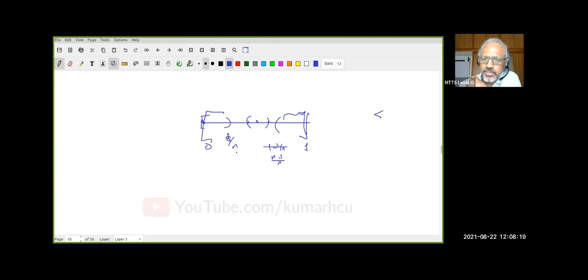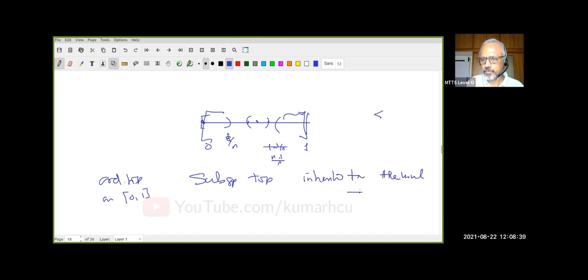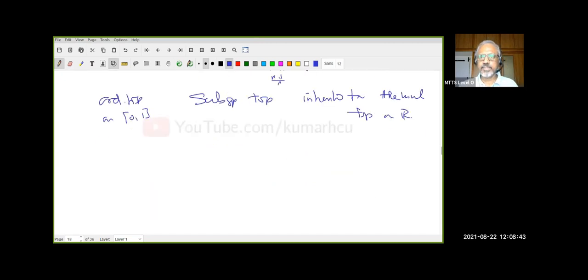So the order topology on the closed interval 0, 1 is a subspace topology inherited from the usual topology on R. How many of you understand this? Quick. I'm clearing everybody.